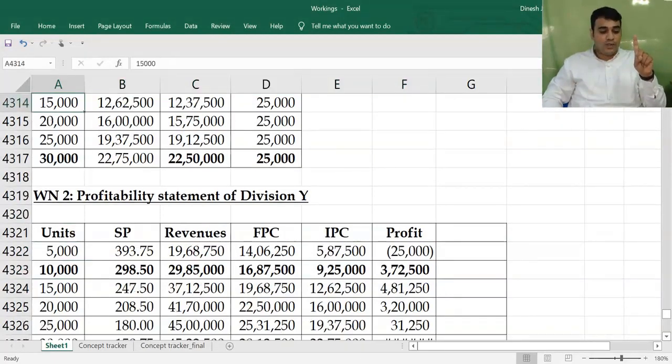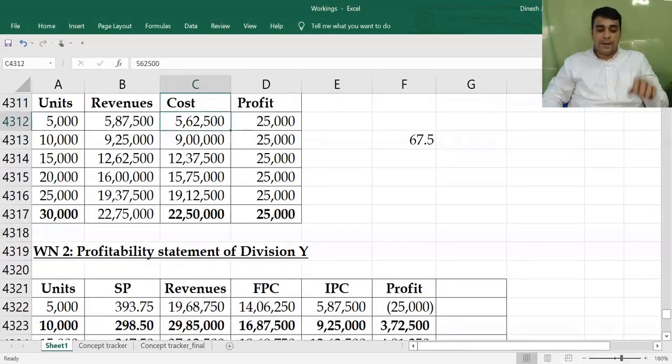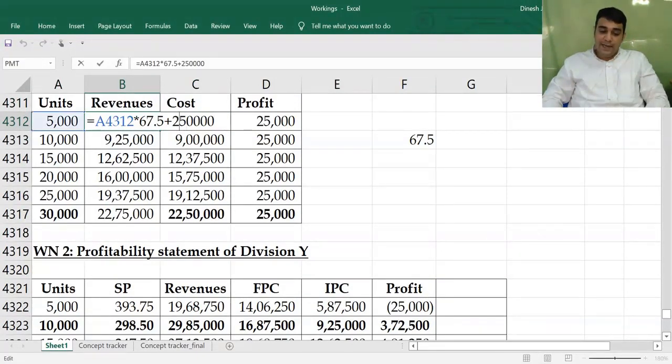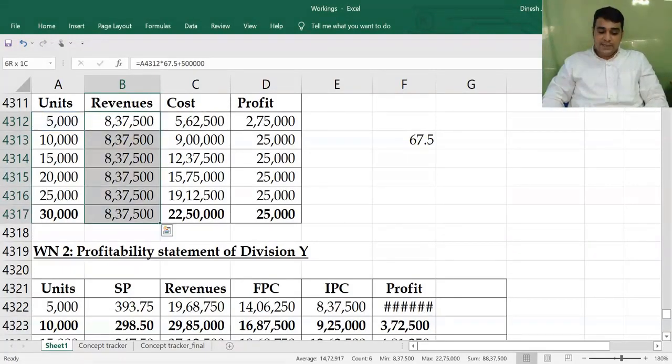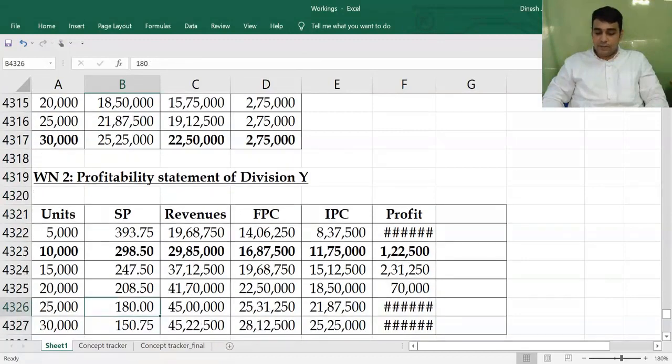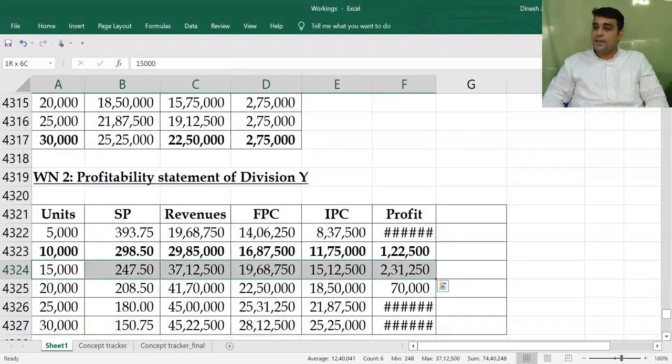So here what you will say is, you don't fix transfer prices 90 rupees, please fix it as 67.5 and you pay a lump sum consideration. This can be even 5 lakh rupees, okay? Can be even 5 lakh. Still they will take the optimum decision. The decision is 15,000 units. If you remember that problem, there the optimum level was 15,000 units. So when you pay a lump sum amount, transfer price will not impact the decision of the second division.